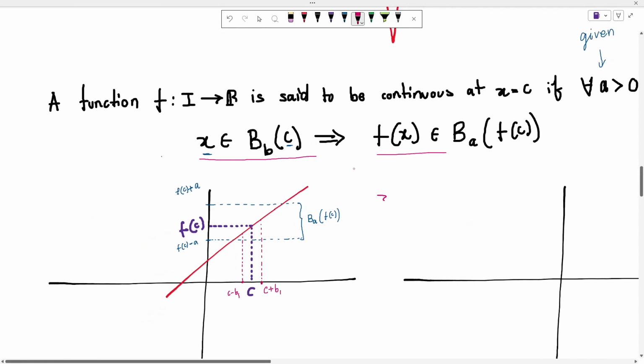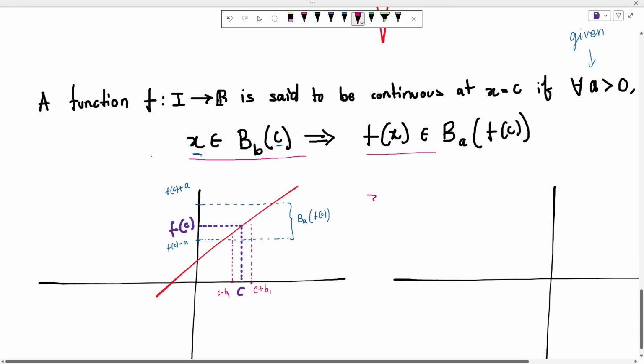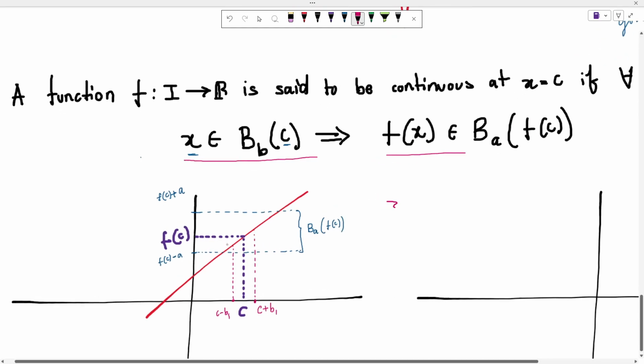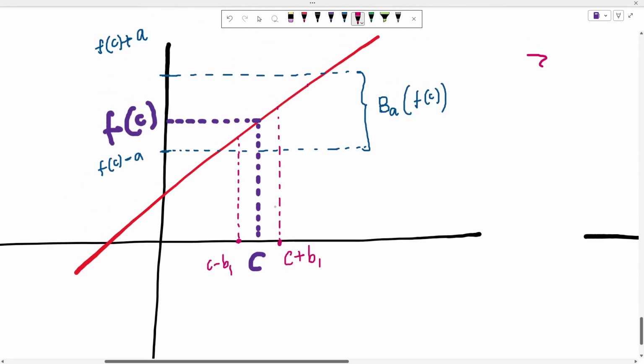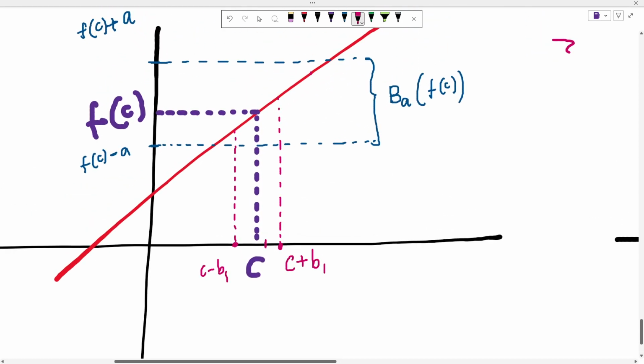What does this implication say? It says that if x belongs to whatever neighborhood we came up with, then f of x should belong to this neighborhood. So let's look at whether that is happening. This is basically my b equals b1 neighborhood of c.